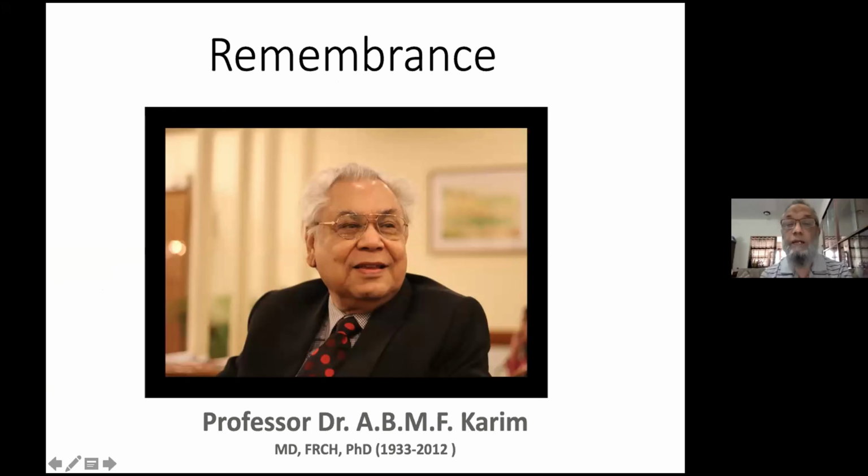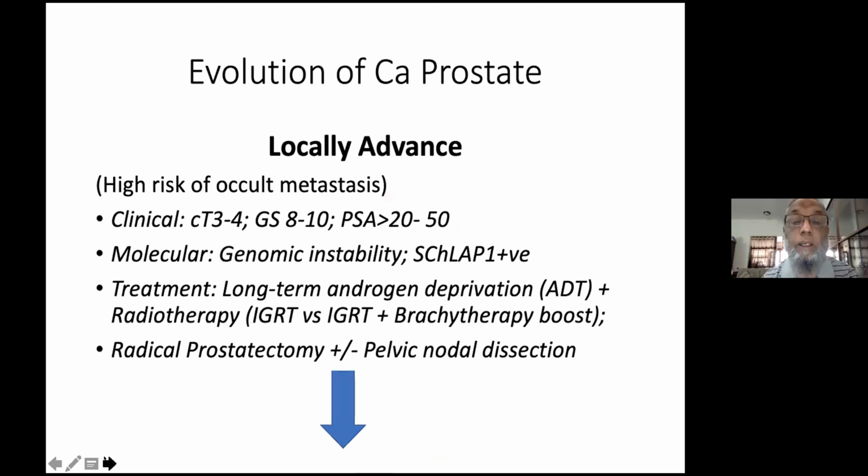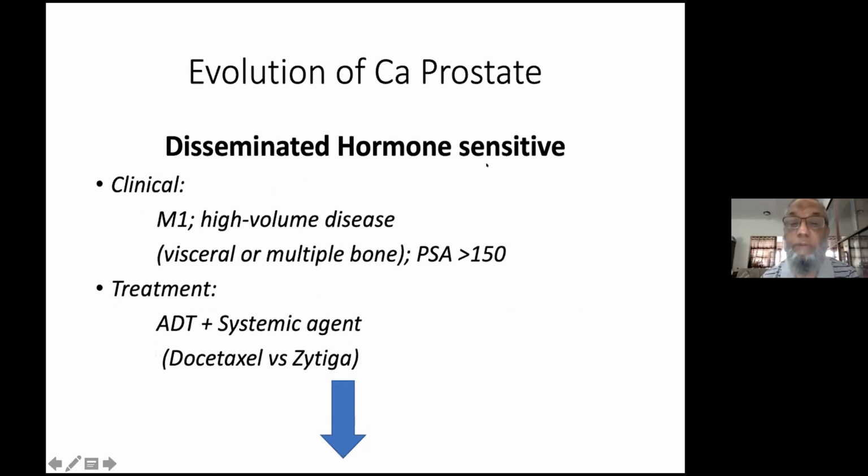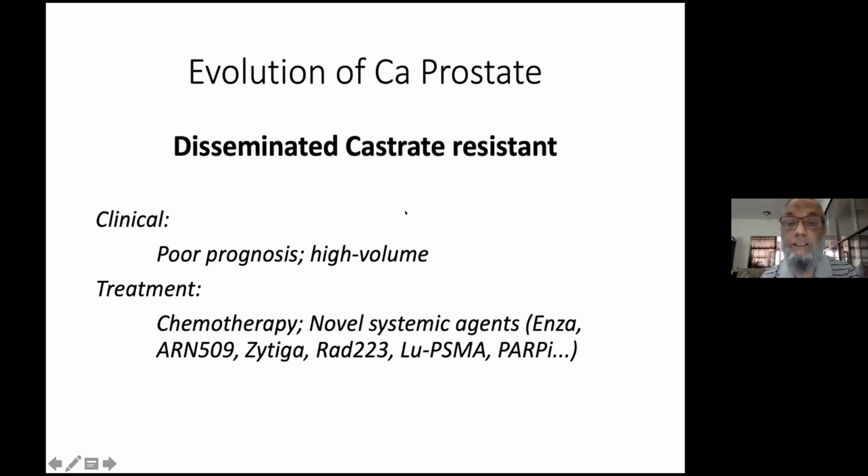So I always love to start my presentation remembering this great man who was the founder of the organization, Professor ABMF Karim. And in the conventional way, we know that locally advanced prostate cancer moved to disseminated hormone sensitive prostate cancer, and then it becomes disseminated castrate resistant prostate cancer.